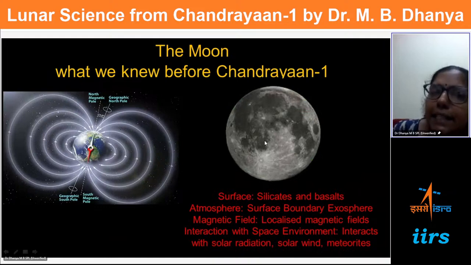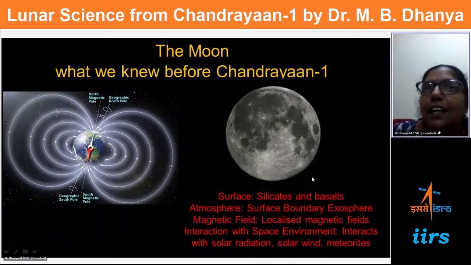And the Moon, since it is a part of the Earth-Moon system, interacts with the environment which Earth also sees, like solar radiation, another charged particle flow from the sun called solar wind, and meteors, etc. So it is interacting with the space environment. Grossly we knew these about the Moon, but then there were certain breakthroughs which contradict, or are totally new to, what we were thinking about the Moon. That will be covered in subsequent slides.